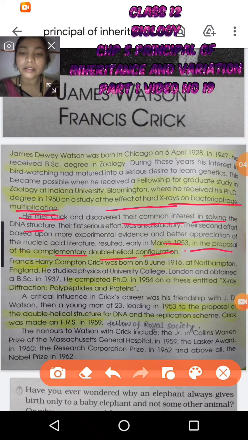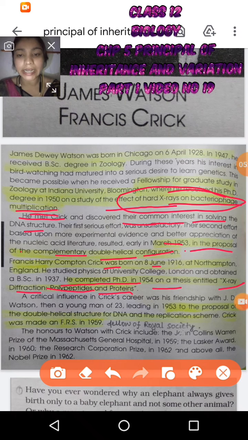Next, Crick was born on 8th June 1916, and he completed his PhD in 1954 on a thesis entitled X-ray diffraction, polypeptides and proteins. So you can see X-ray on bacteriophage and X-ray diffraction.